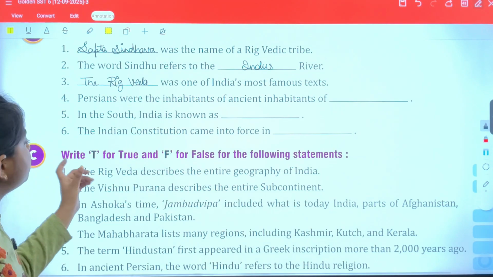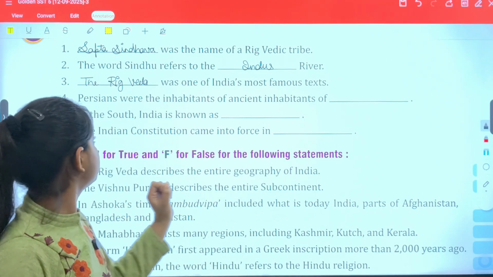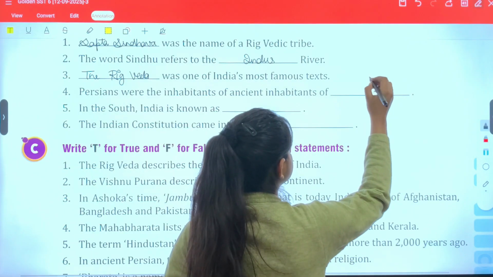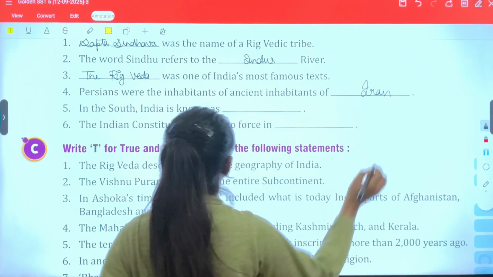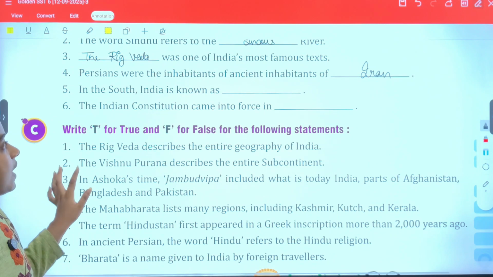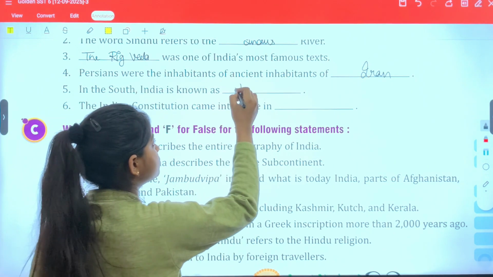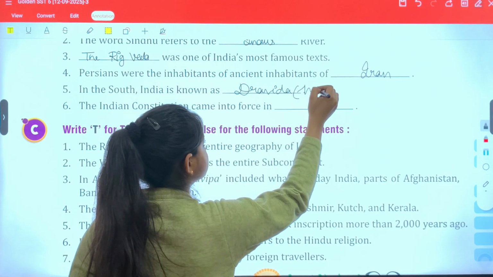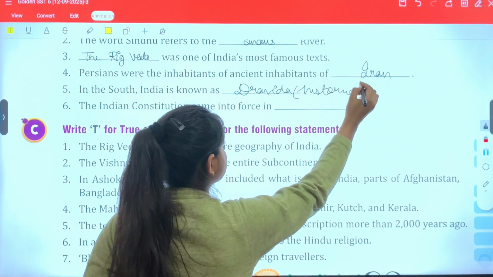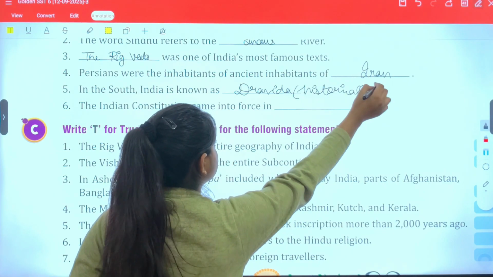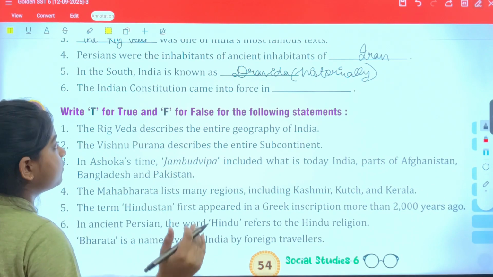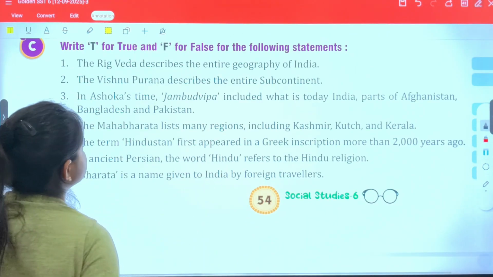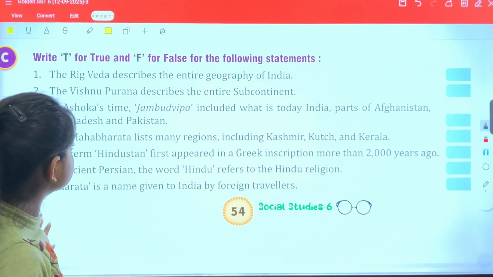The Persians were the ancient inhabitants of, so they are basically inhabitants of Iran. In the south, India is known historically as Dravidia. The Indian constitution came into force in 1950. This is easy. Now let's solve some true or false questions.